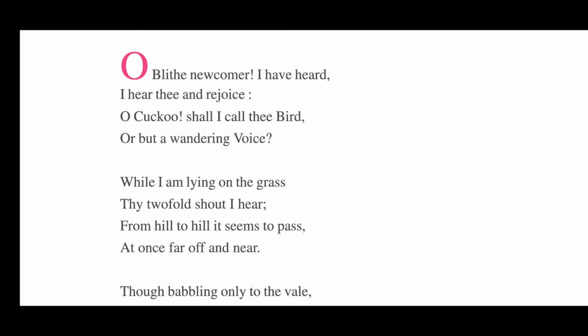In the first stanza, the last word in the first line is heard. In the second line it is rejoice. In the third it is word, and the fourth is voice. Now match the first and the third line. The last words in these lines are rhyming words: heard and word.